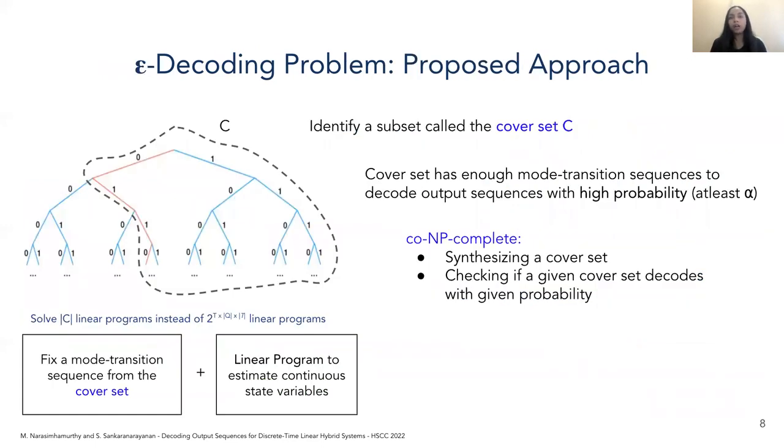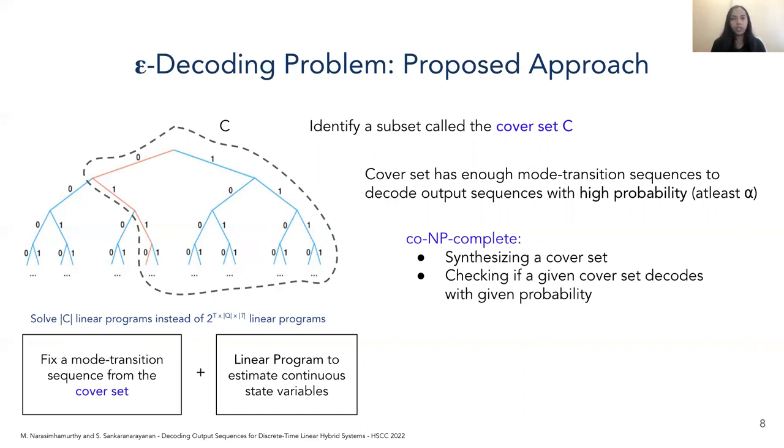In order to overcome this computational burden, we propose to identify a subset of paths called the cover set such that it satisfies this desired property, which is that the cover set has enough mode transition sequences or paths so that it decodes a randomly sampled output sequence with high probability, let's say at least alpha.